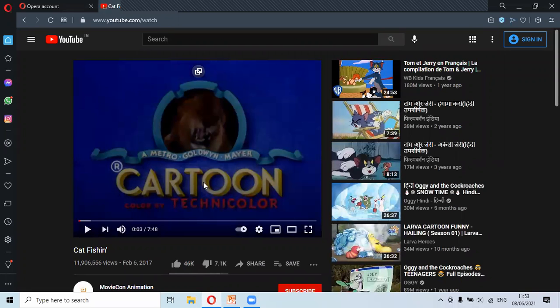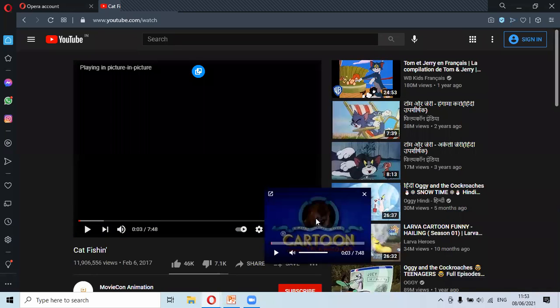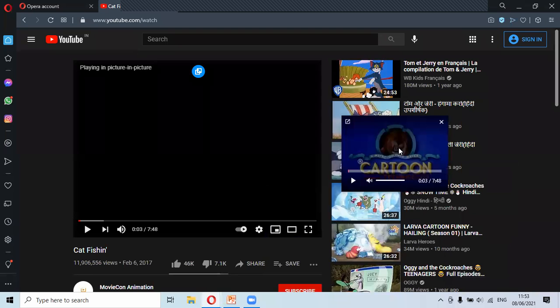Yes. So this option, this quick toggle, I have not seen anywhere in the other browsers. What you have to do is just hover over your screen and select this option, the symbol here that I'm hovering over. You just tap it, and now you can float the window anywhere you want. This option is the best to use when multitasking. So this was the feature I wanted to show you.